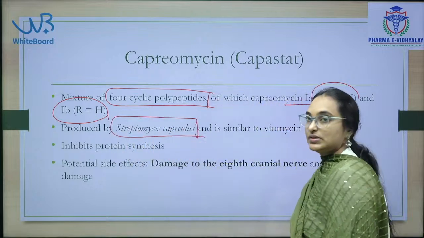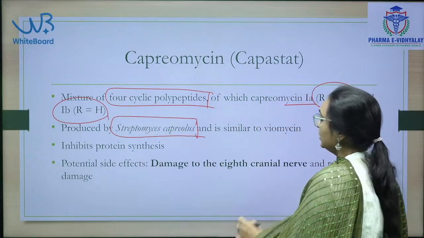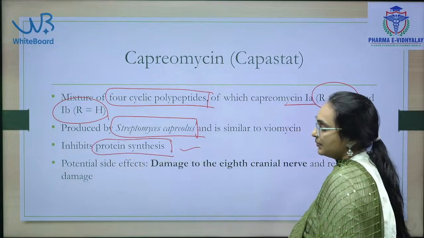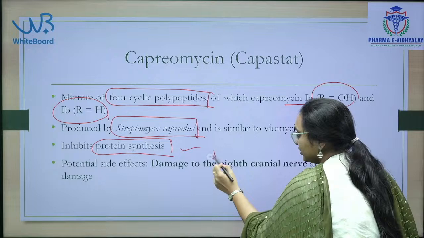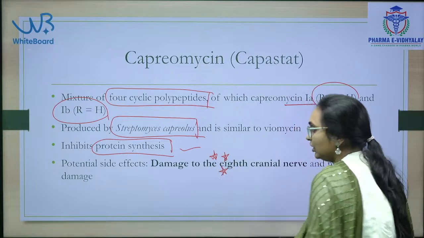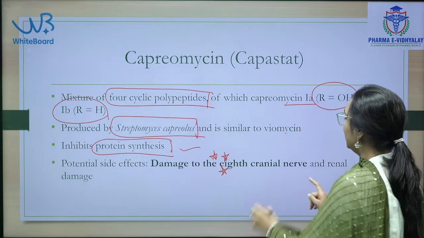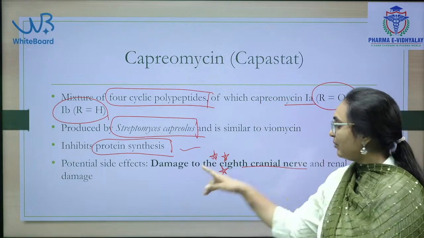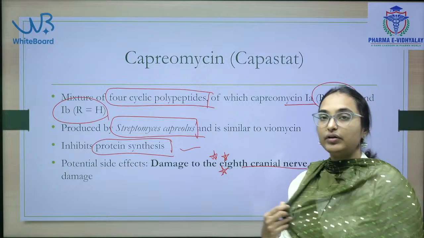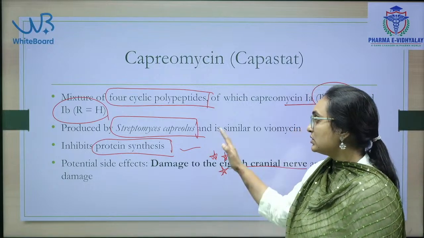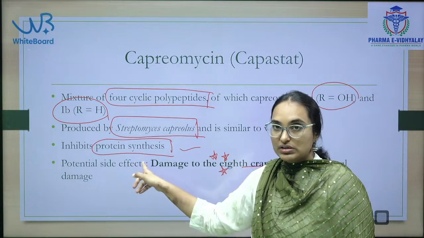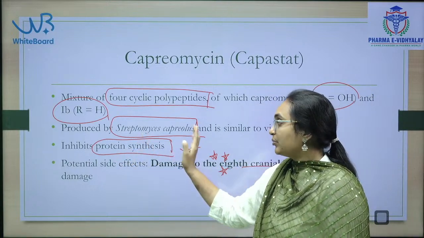It is produced by Streptomyces capreolus, and it is targeting protein synthesis. What is the important side effect? Already a question was previously asked: it damages the 8th cranial nerve. Important side effects of capreomycin are damage to the 8th cranial nerve and renal damage. Mechanism of action is protein synthesis inhibition, produced by Streptomyces capreolus.